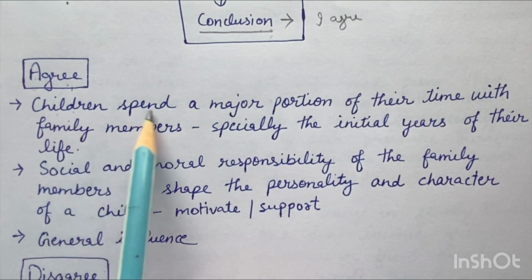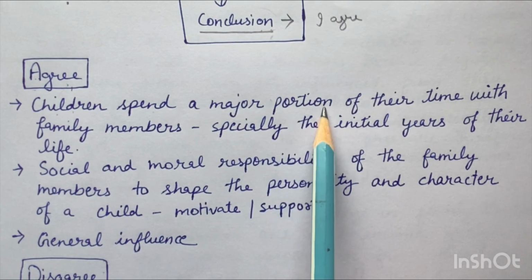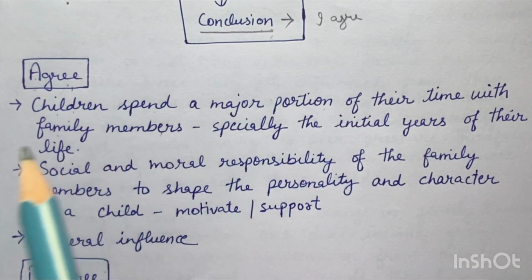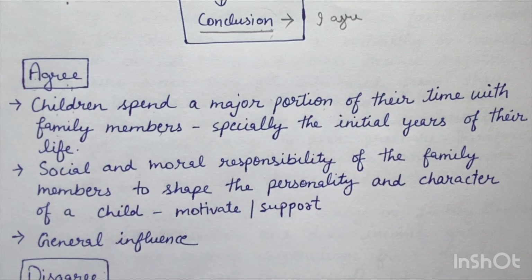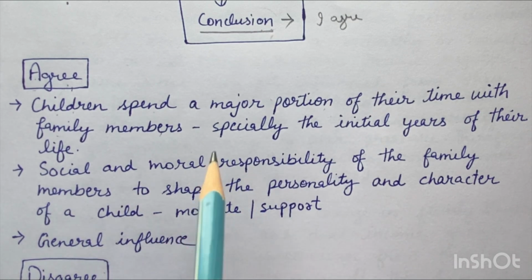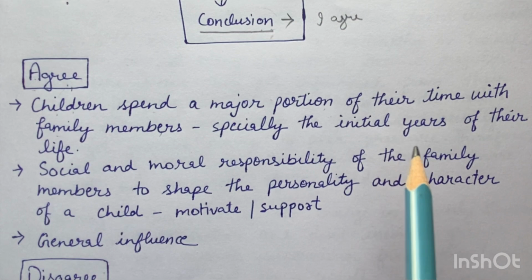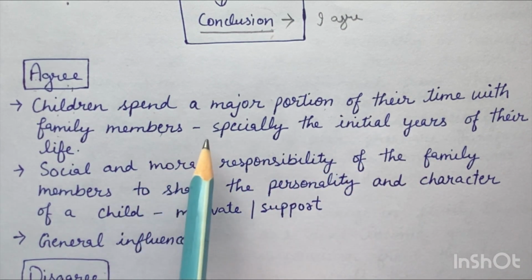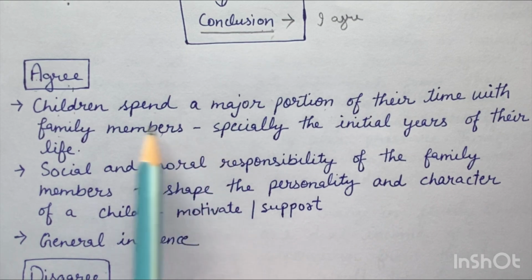As children spend a major portion of their time with family members, since their learning age, since their childhood till they become adults, especially in India and in many other countries as well, people spend time with their parents.